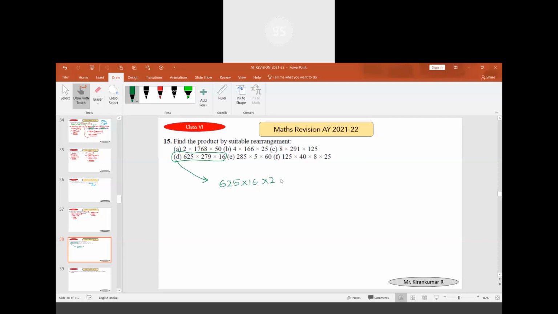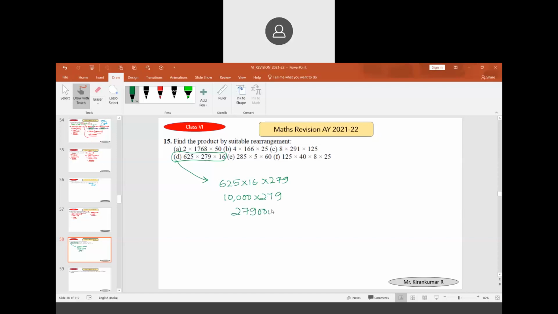If you multiply 625 with 16, we get it as 10,000. And 10,000 we have to put zeros, and then multiply 279.